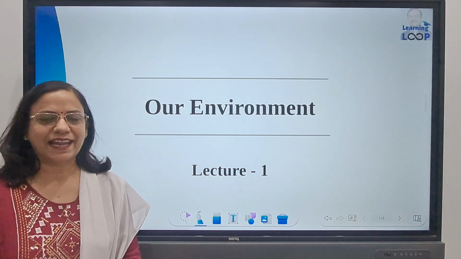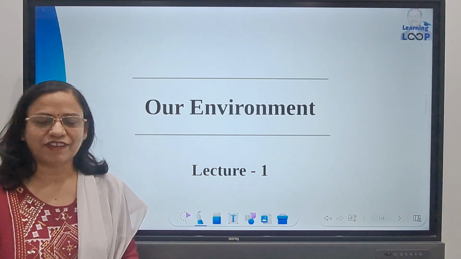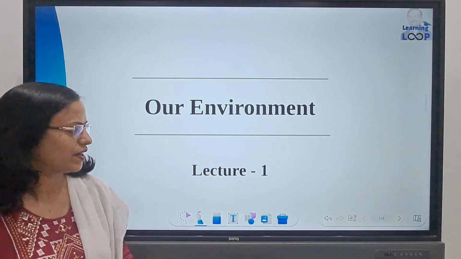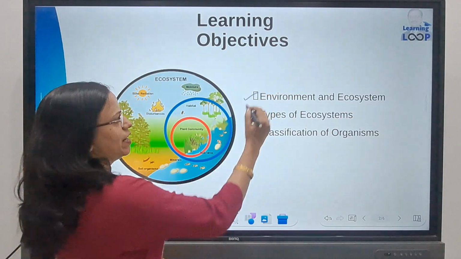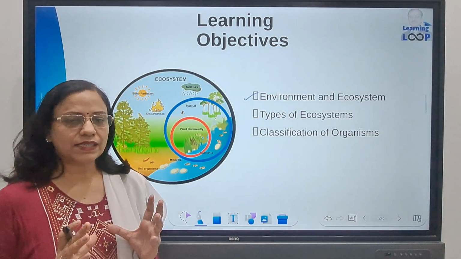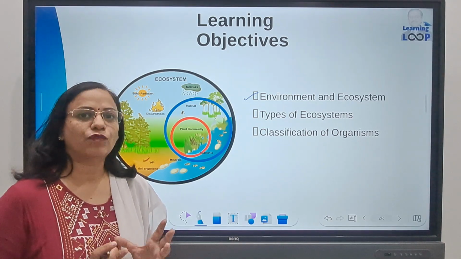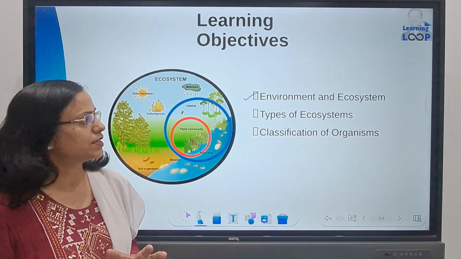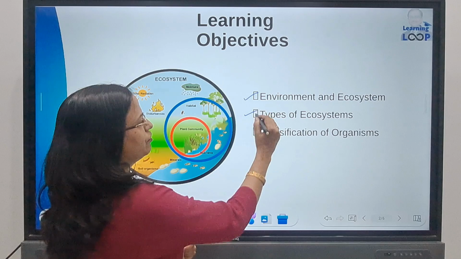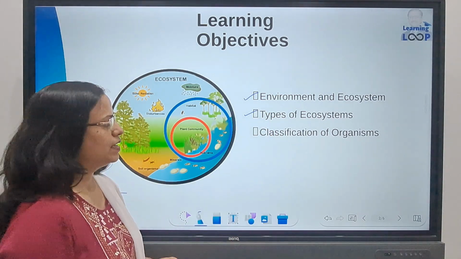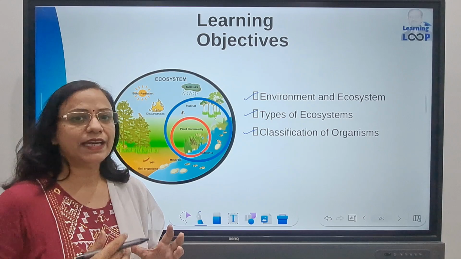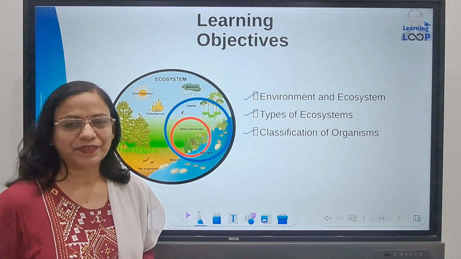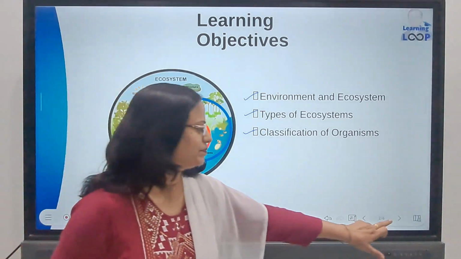Hello friends, in lecture number 1 from the chapter Our Environment, the topics that we are going to cover are environment and the ecosystem. What does the word environment mean and what do we understand by the word ecosystem? What are the different types of ecosystem and how are the different organisms classified when we need to study about the ecosystem? So let us start this lecture.